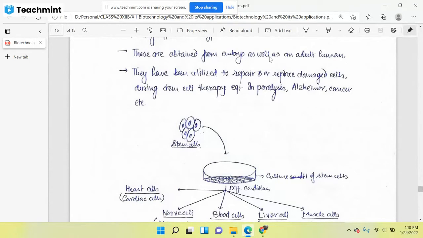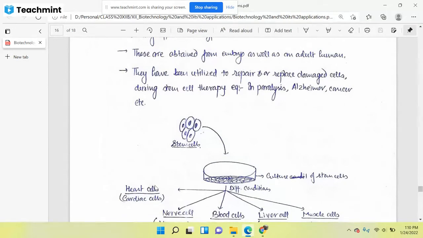Then this would become the source. The umbilical cord collected by the company is a good source of stem cells. From that umbilical cord we will collect the stem cell and grow it. After growing, we will provide a certain condition through which we can convert the stem cell into a particular lineage.